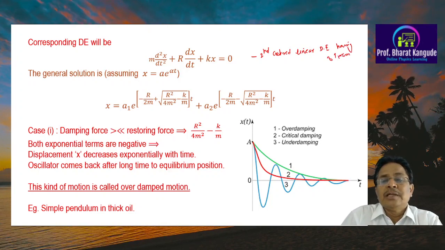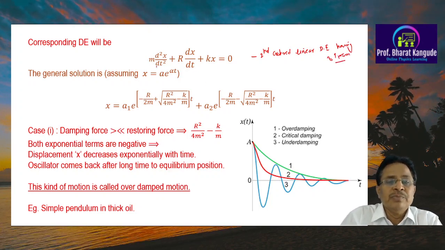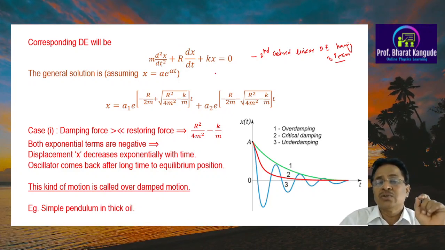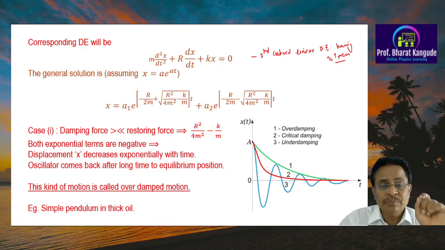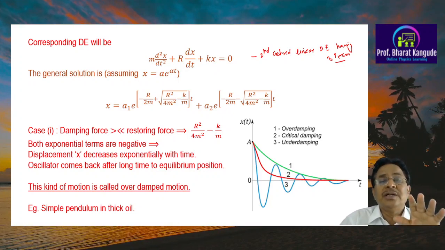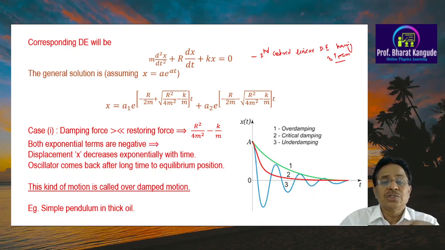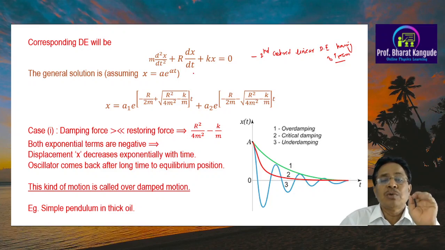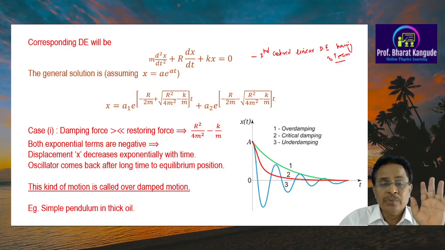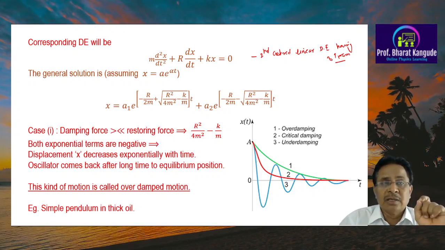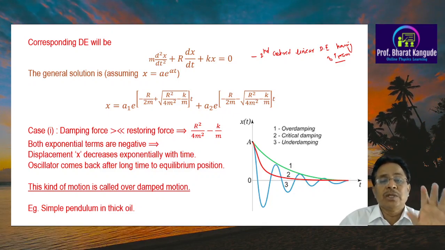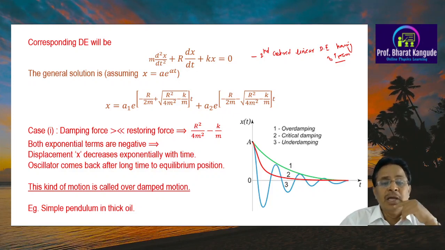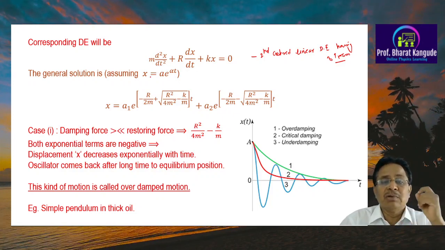And remember, in the earlier chapter we had seen that we did not have this term, so it was m into d square x upon dt square plus kx is equal to 0. Getting its solution is very easy because it was a standard equation. Its solution was found to be oscillatory, and sin and cos were the solutions of that. But this time, because of the additional term r into dx by dt, the solution of this equation becomes a little bit difficult. There is a method of solving this type of differential equation that you will see clearly in your textbook.